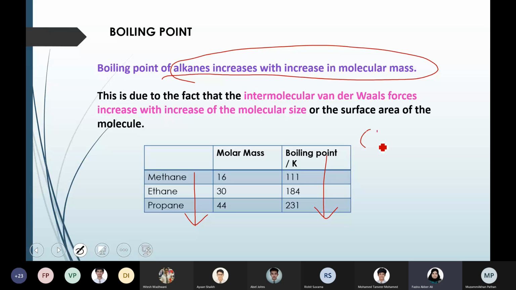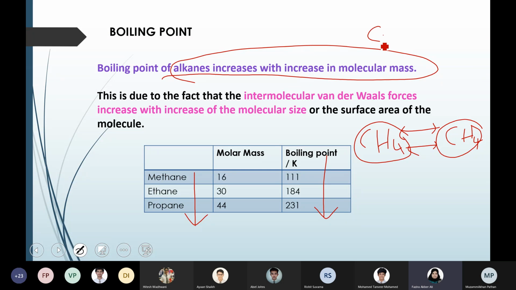So if you have a methane molecule CH4 and another molecule of methane, the size of the molecule is so small that the interaction between them is very less, weak van der Waals force. But with a 3-carbon or 4-carbon compound, when the carbon atoms increase, between such molecules there will be more contact points because the size increased, and more contact points mean more van der Waals force of attraction. That is the reason why boiling point increases with increase in the molecular mass or size of the compound, or you can say as the number of carbons increases, boiling point increases. So this was the last point we discussed last week.